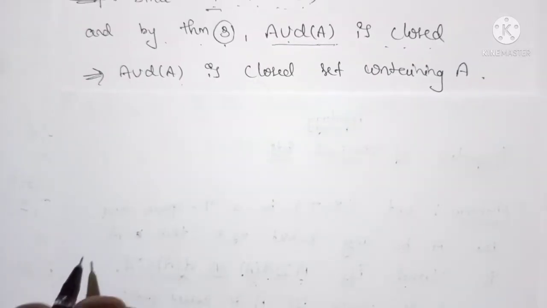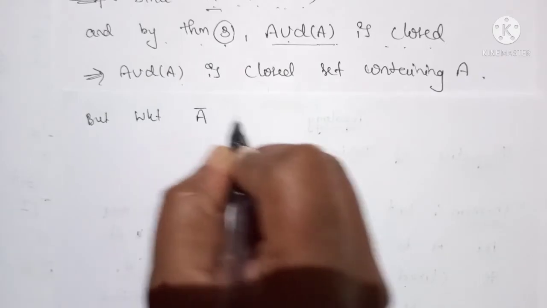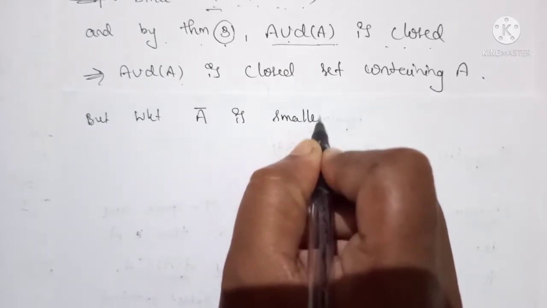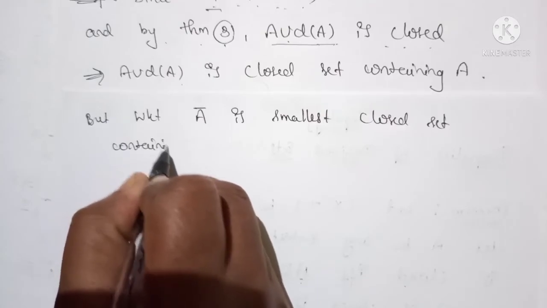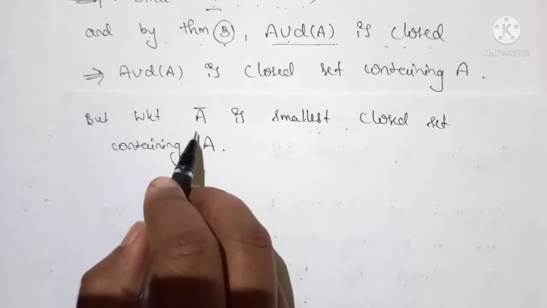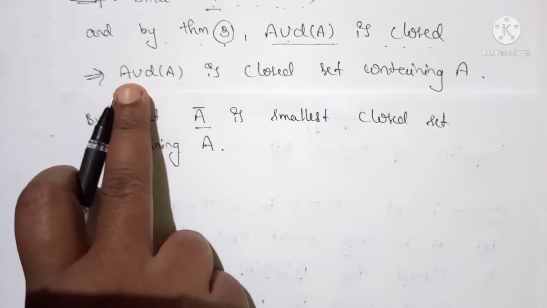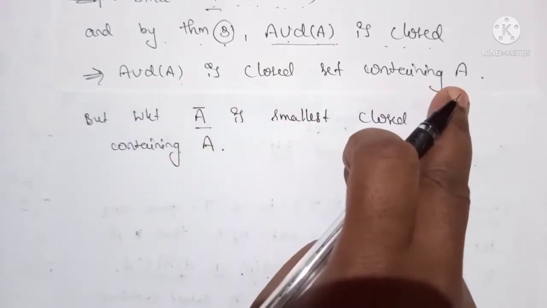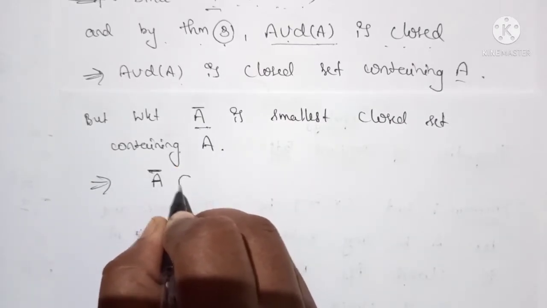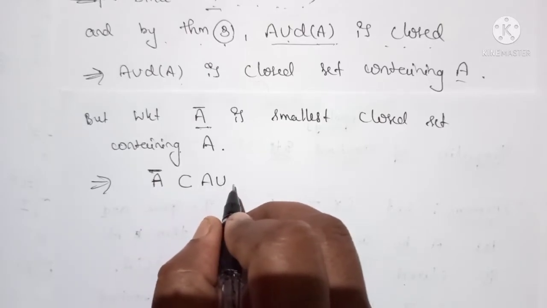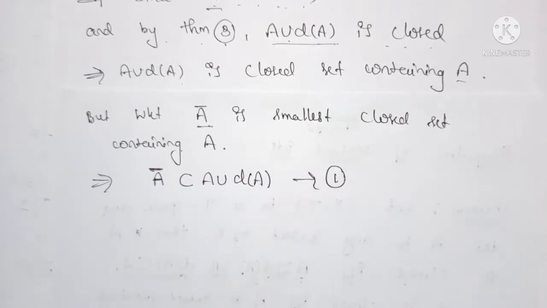But by the properties of closure of a set, A closure is the smallest closed set containing A. Here we have written that A union derived set of A is a closed set containing A. Since A closure is the smallest, we can write A closure is a subset of A union derived set of A. Consider this as equation 1.